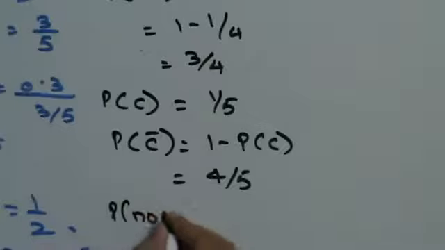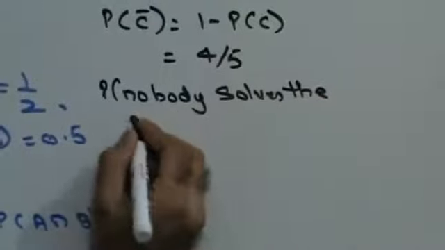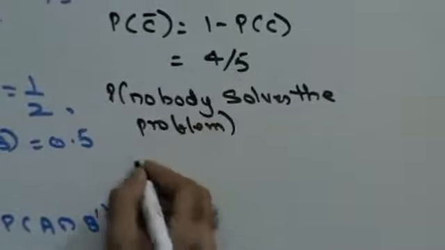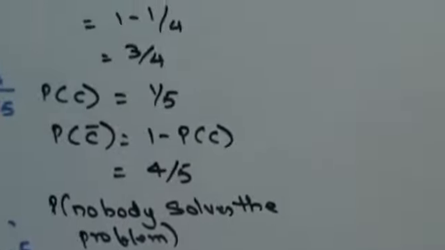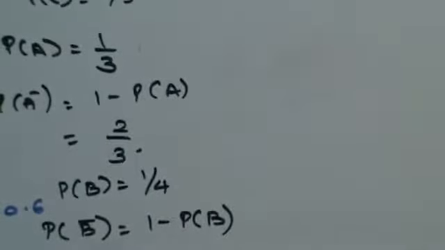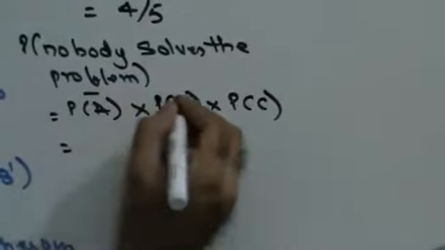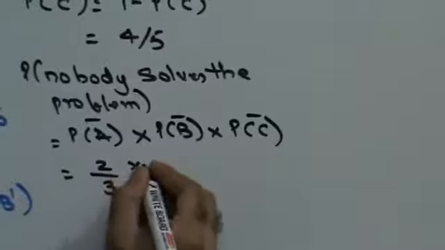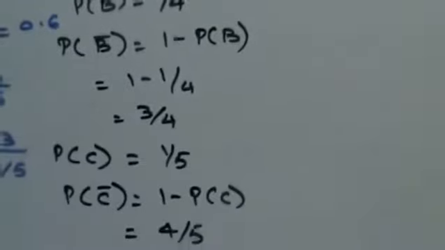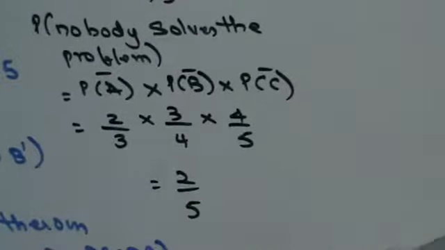Probability that nobody solves the problem. Nobody solves the problem means A does not solve the problem, and, written as multiplication, B does not solve the problem and C does not solve the problem. So probability that A does not solve the problem is 2 by 3. Probability that B does not solve the problem, 3 by 4. Probability that C does not solve the problem, 4 by 5, which is nothing but 2 by 5.